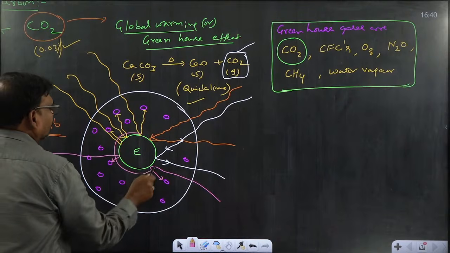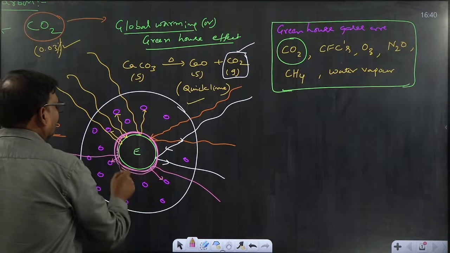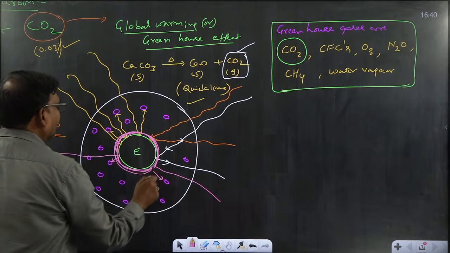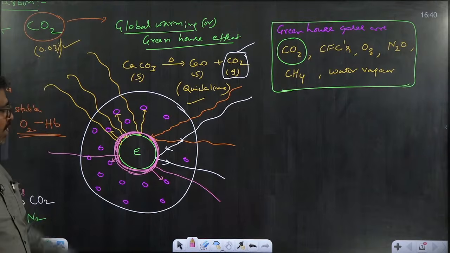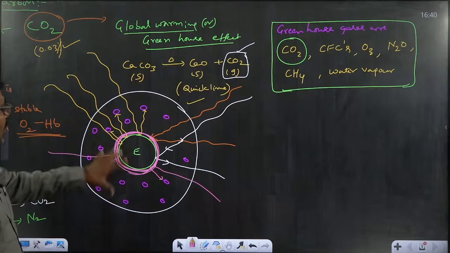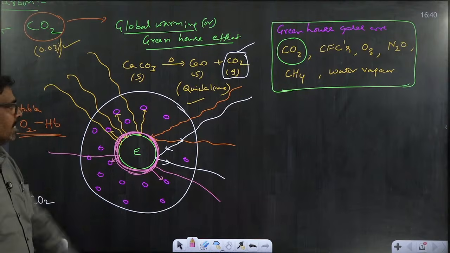Gradually the surface of the earth will be heated up. The gradual rise in temperature around the earth is nothing but the greenhouse effect. This causes major damage to the earth in different ways, which will be discussed later.